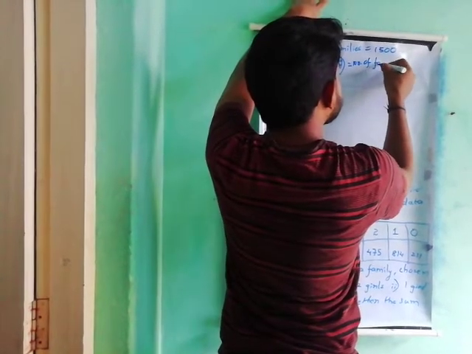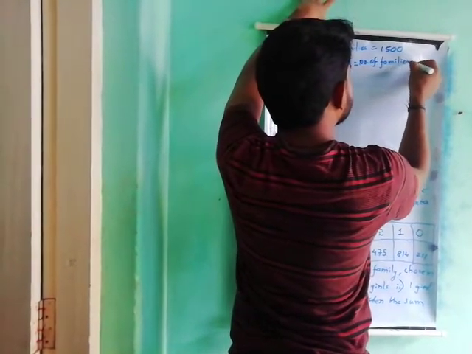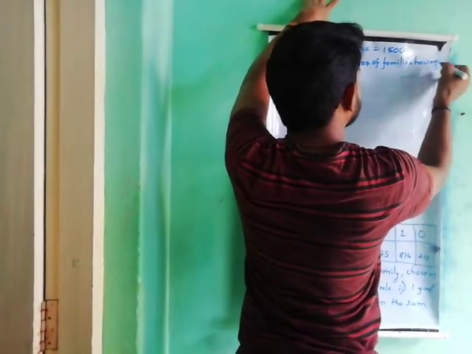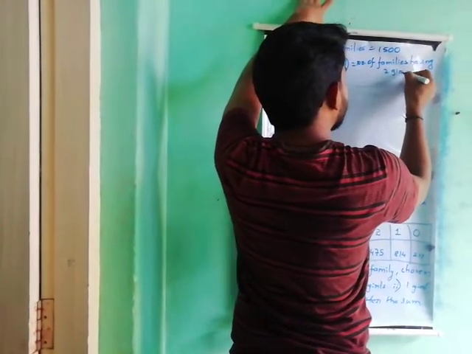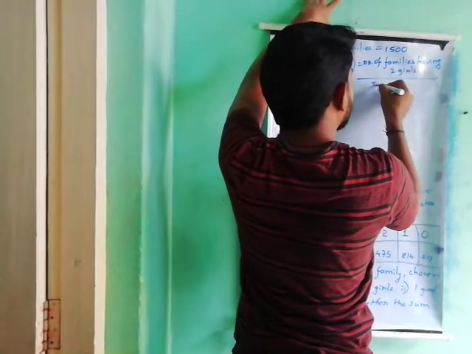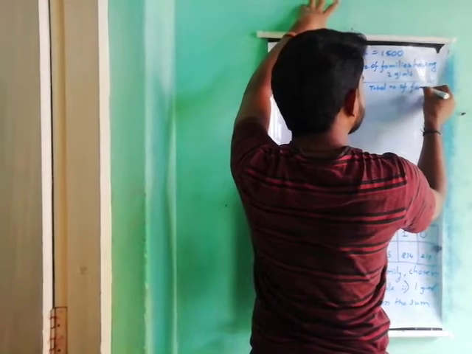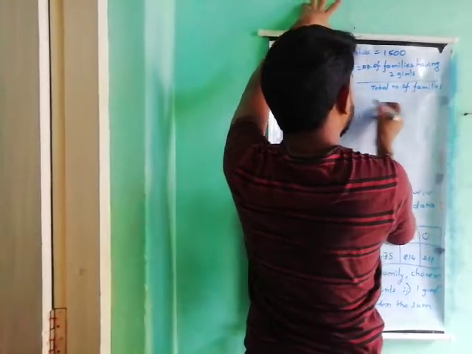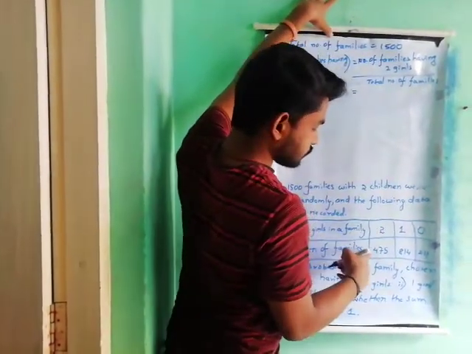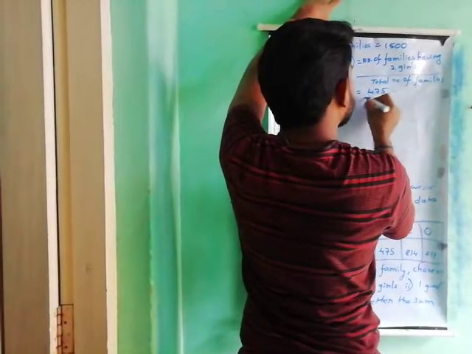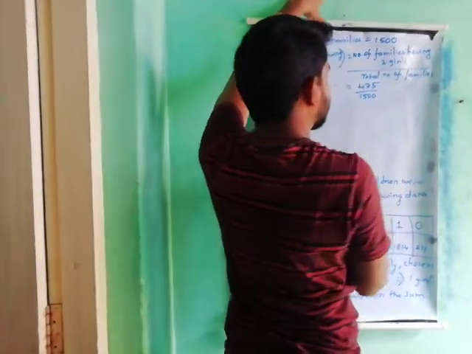Number of families having 2 girls by total number of families. So 2 girls, 475 families are there out of 1500 families.